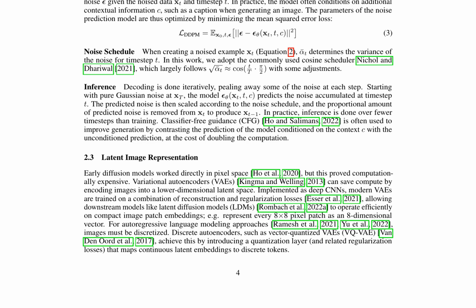The Transfusion model's architecture consists of a pre-trained language model that is used to generate a sequence of text tokens from the input prompt. These tokens are then used as input to a diffusion model, which generates an image.